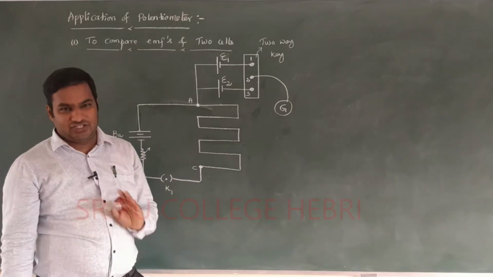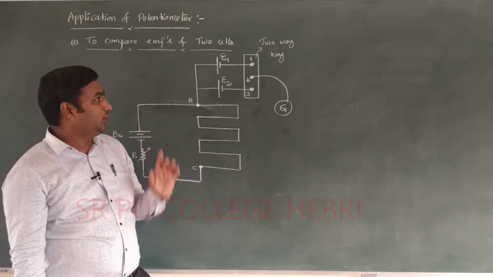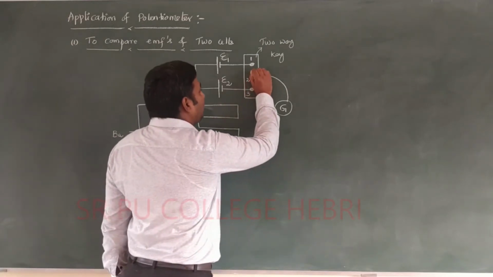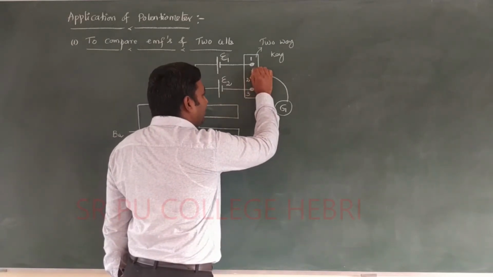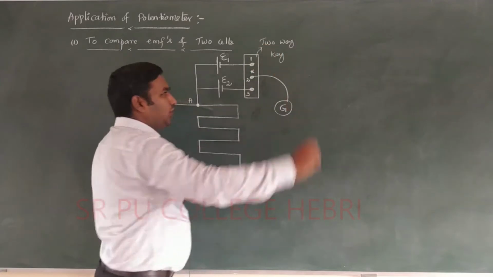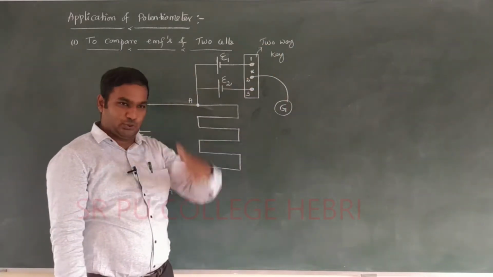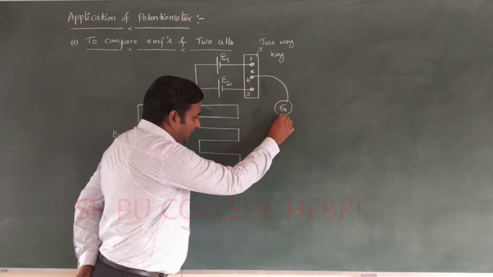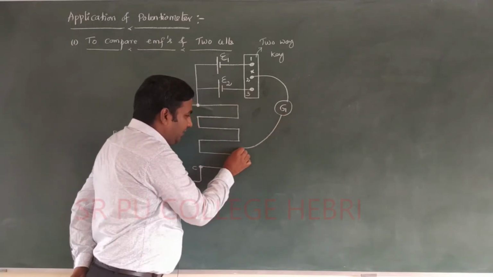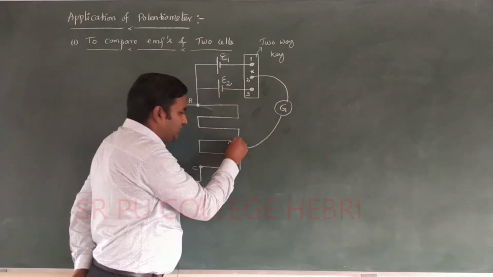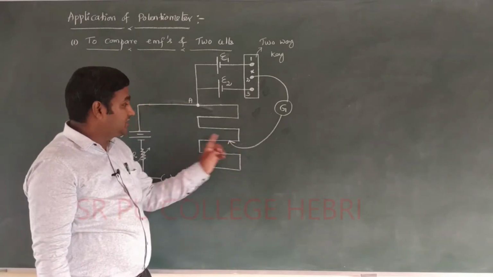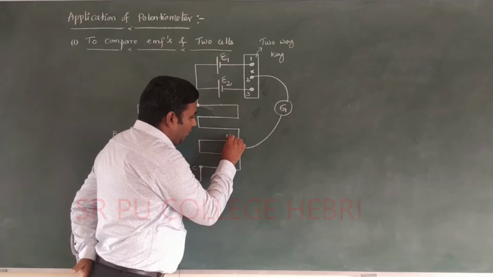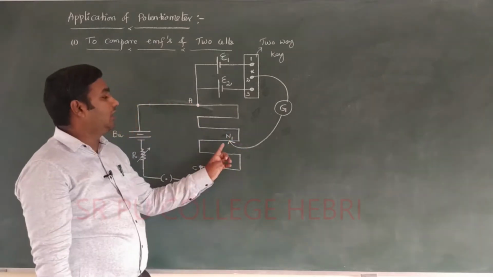If I consider, in case of this circuit, the key between 1 and 2 is closed, automatically we get the balancing length somewhere here. Imagine the balancing length came somewhere here. This particular point I call N1. N1 is the null point.